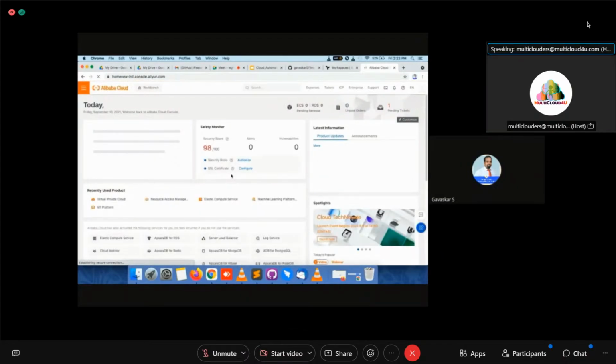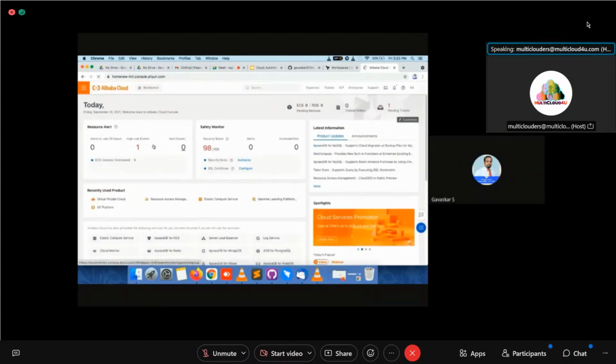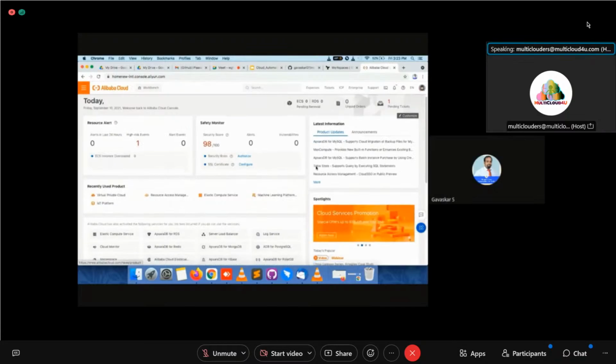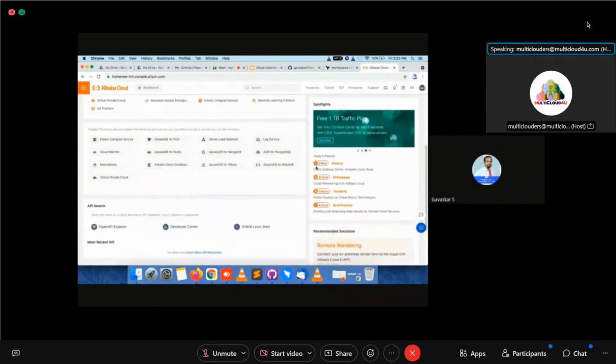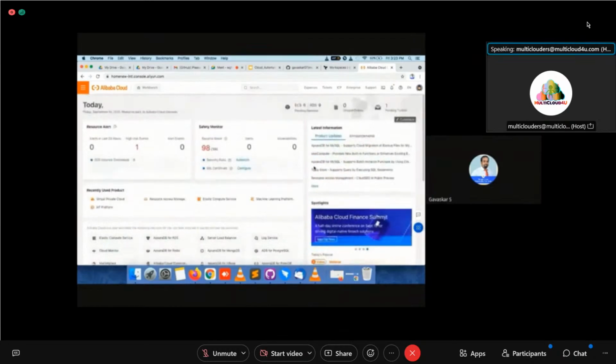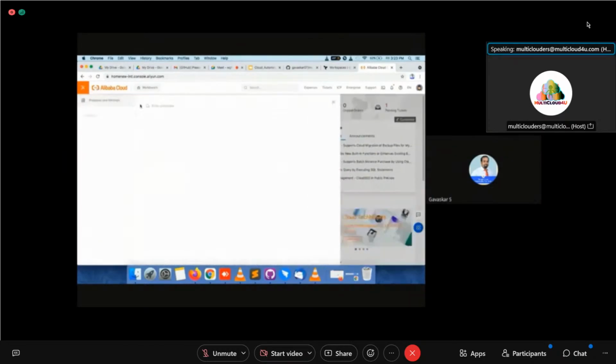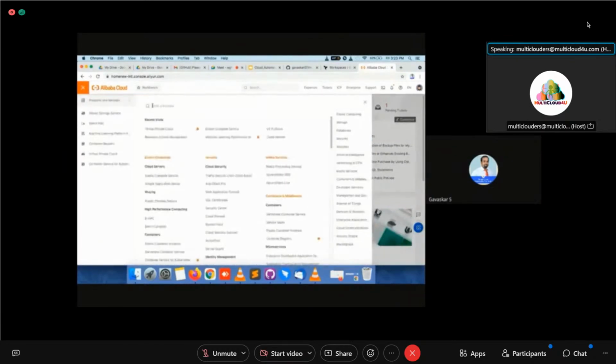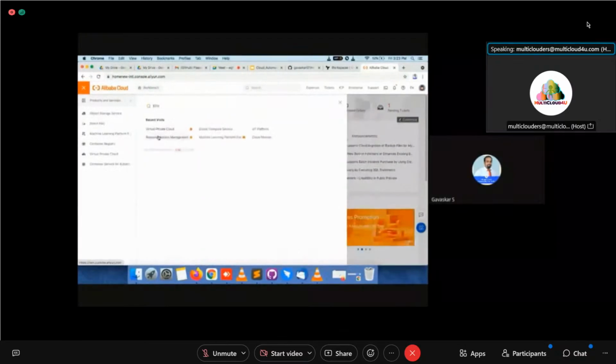Okay, now recently used services will be there, resource alert will be there, monitor will be there. This is a dashboard. So I'm not going to deal with this dashboard. Now I want to create a RAM account, so I am going here to RAM, resource management. I have to create a user.